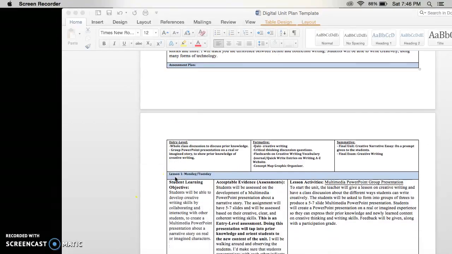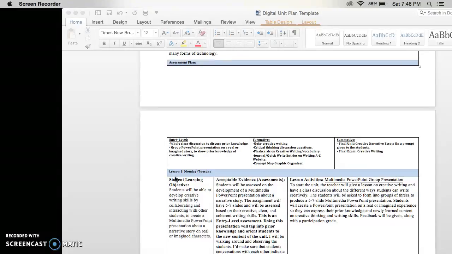The assessment plan is just the type of assignments I will be giving you throughout this entire unit. Above, I listed the three main assignments that will be testing you. Another entry-level assessment will be the whole class discussion. This will be one of the first things done, along with throughout the entire unit, so that I can analyze how students are doing, tap into their prior knowledge, and make sure that everyone is understanding the content being given.